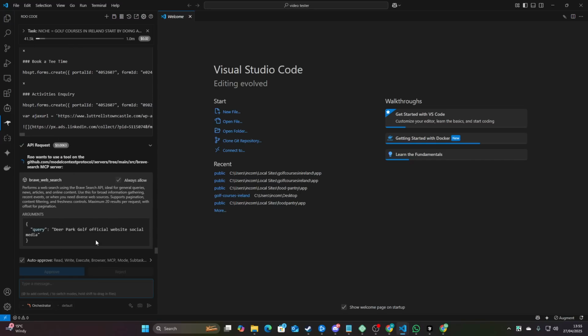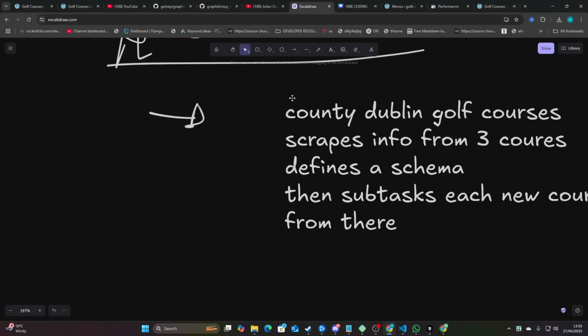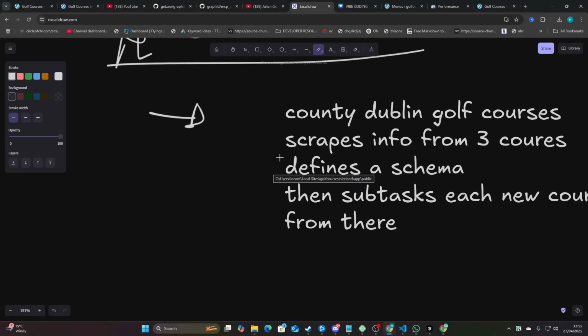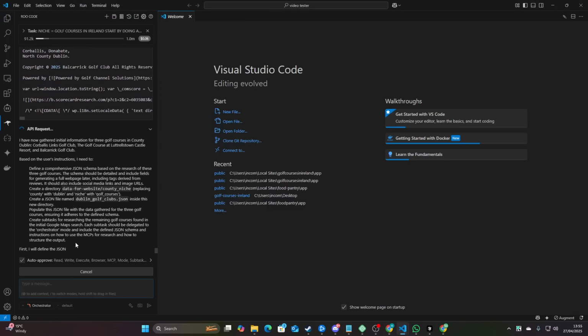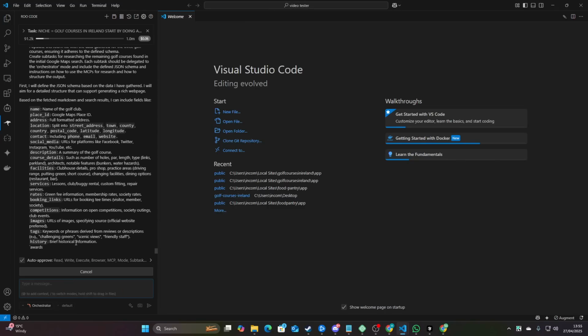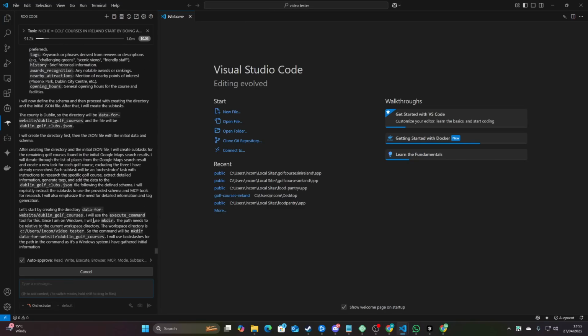So right now it's scraping the pages. The thing that we need to test is when it does the passover from the main task to the subtask. This is where it was getting stuck before. It wasn't passing on the schema. It wasn't using MCP tool use properly, like the command. It has to wrap it in like MCP tool or something. And there were loads of other errors too. So I really want to know if this is actually going to be fixed or whether it's going to be the same as before.